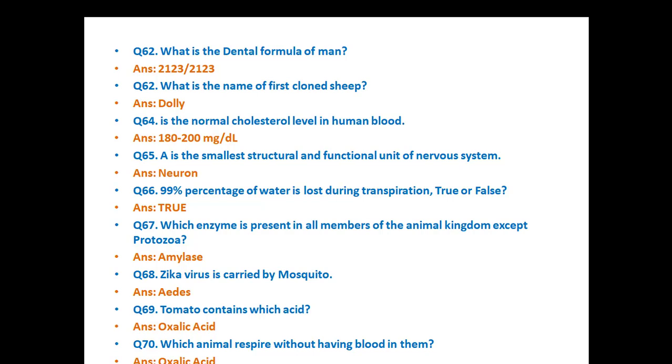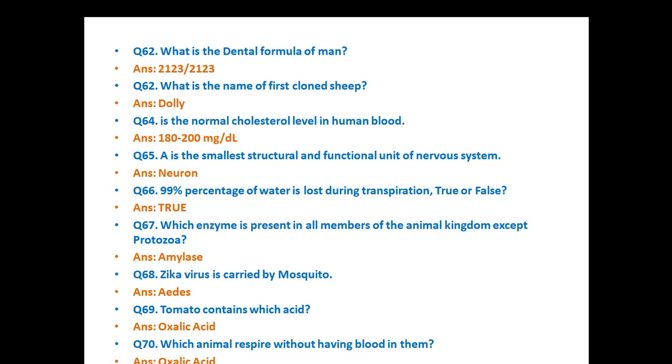Is the normal cholesterol level in human blood 180 to 200 milligram per dl? A neuron is the smallest structural and functional unit of nervous system. 99 percent of water is lost during transpiration, true or false? True.